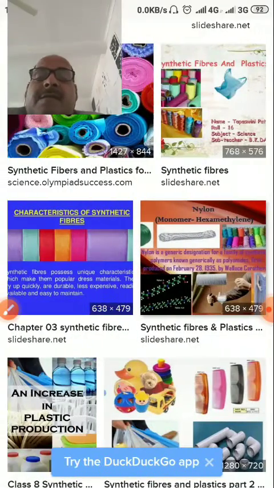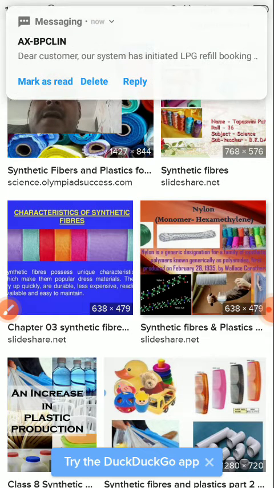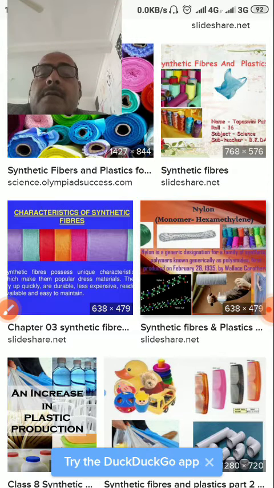So dear students, in this chapter, rayon, nylon and polyester. Rayon is a type of polymer combined from different types of hydrocarbons.